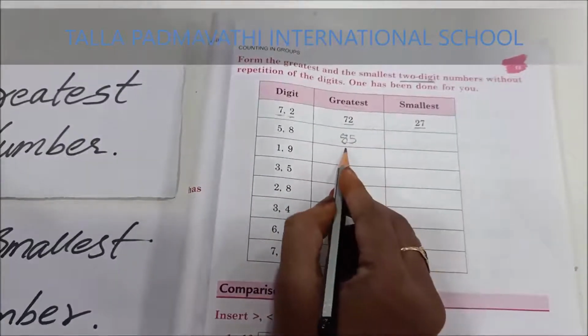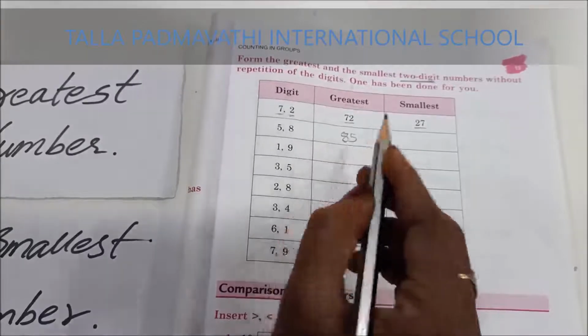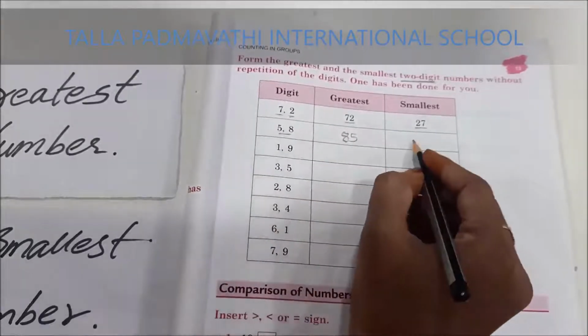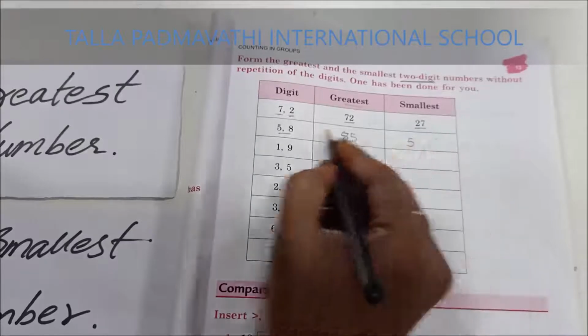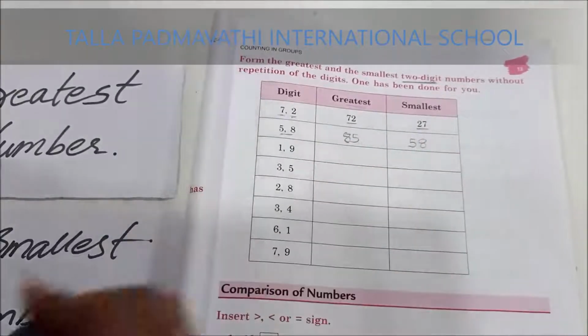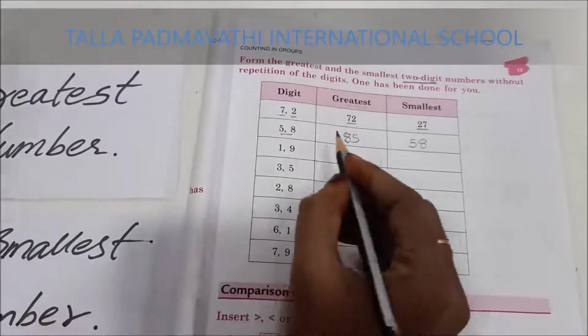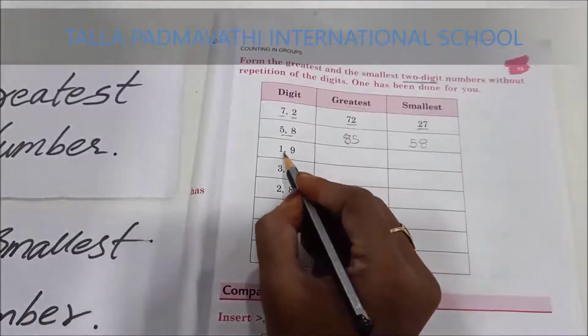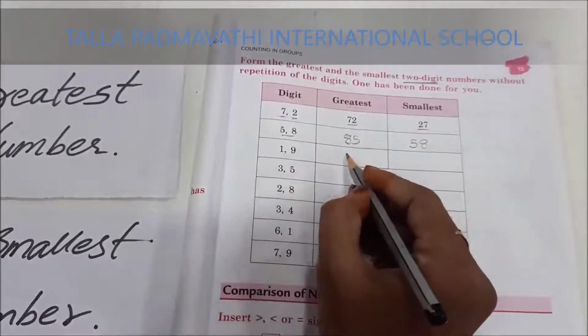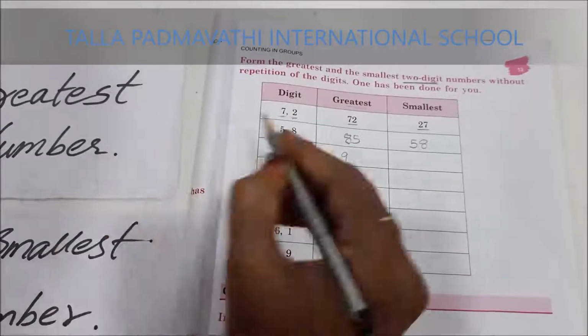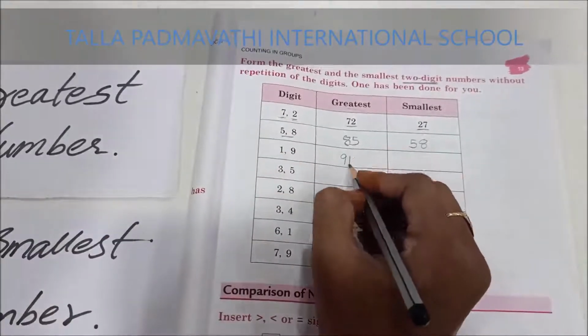So, what is the number formed? 85. Now, what is the smallest digit? 5. After that, 8. What is the number formed? 58. Come on, will you do this for me? Big digit, 1 or 9? 9. After that, 1.